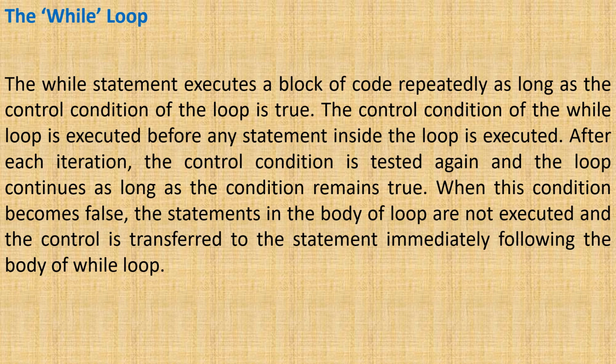After executing the body of the loop, again the condition is checked. If it is true, again it executes the body of the loop. Again it checks the condition. So this process is repeatedly done until the condition becomes false. Once the control condition of the loop is false, it comes out of the loop. That means the body of the loop is not executed and it transfers the control to the statement immediately following the body of the while loop.